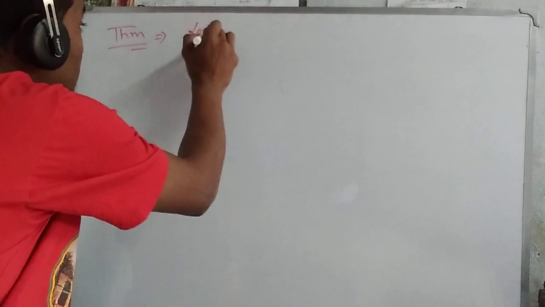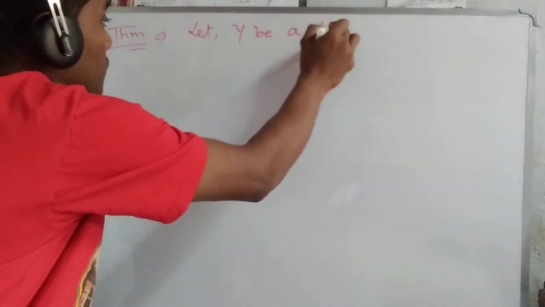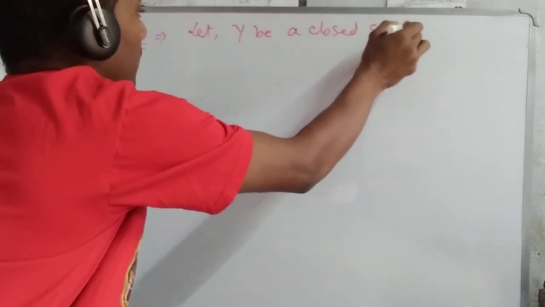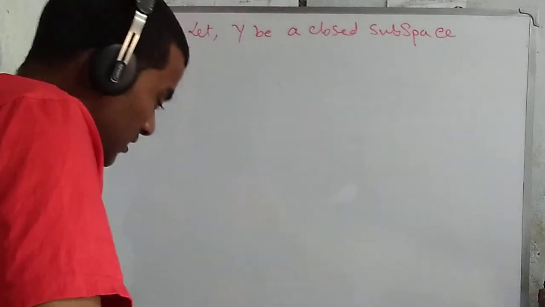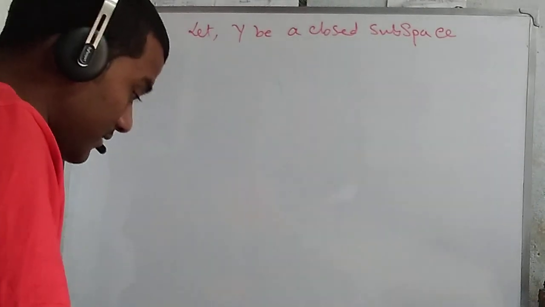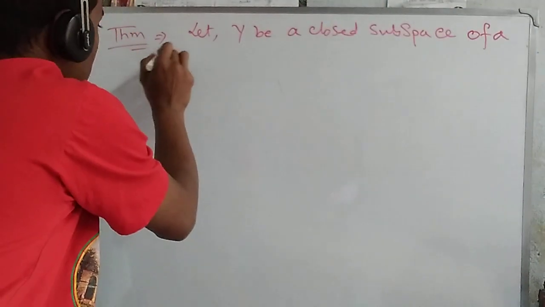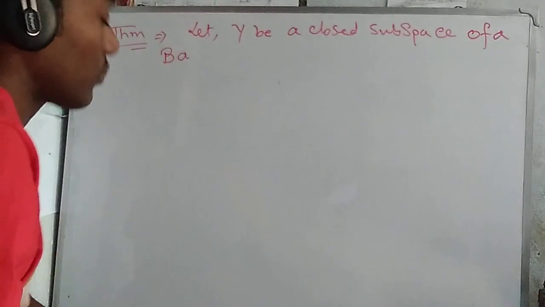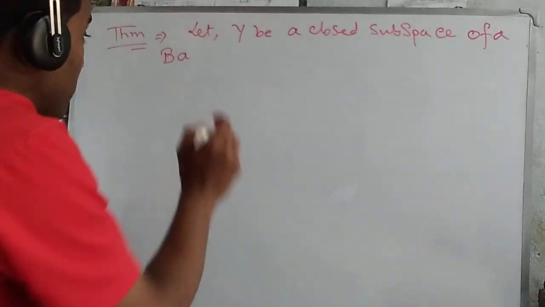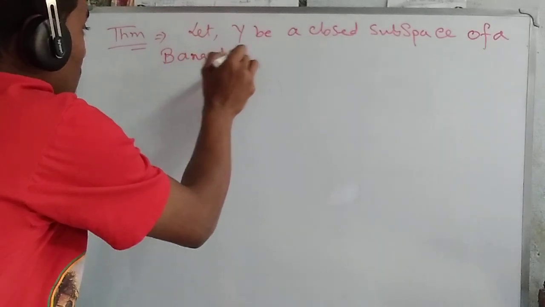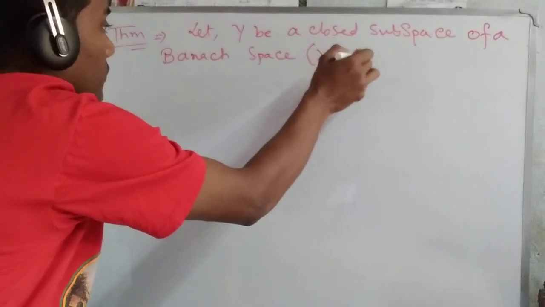So here, let Y be a closed subspace. Because if the quotient space is to be a normed space, then this is a needed condition. So we choose the same thing: Y be a closed subspace of a Banach space (X, norm).